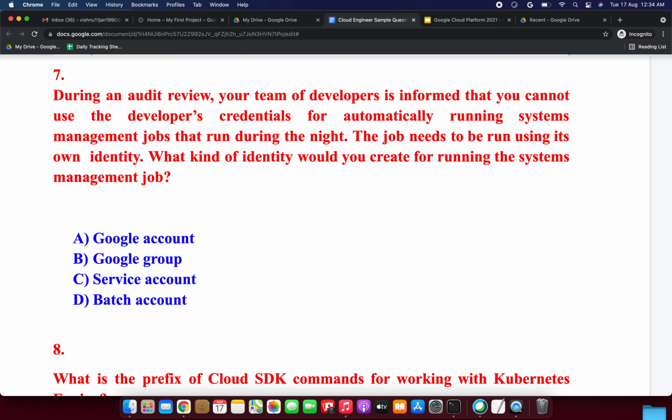A service account will be the correct answer. A service account is designed to grant VMs and applications roles that enable them to execute actions within the GCP.